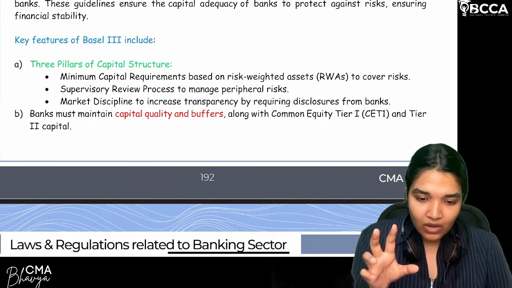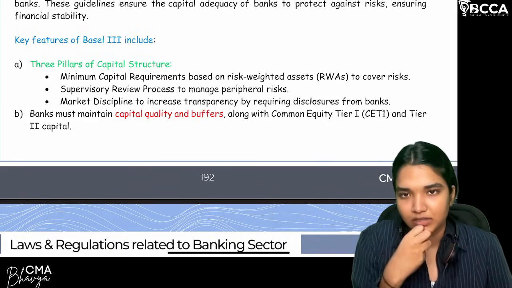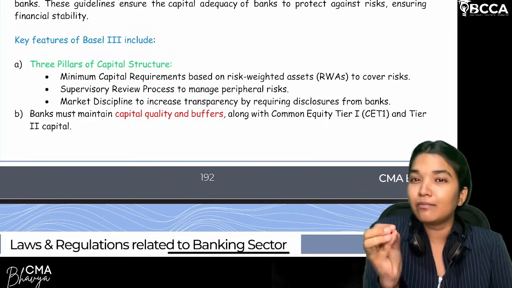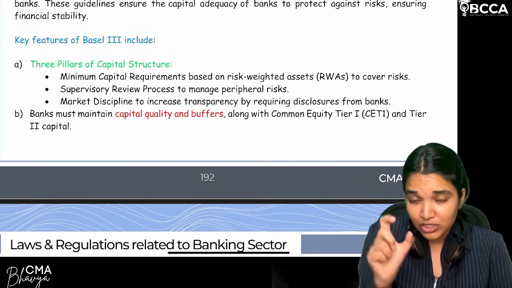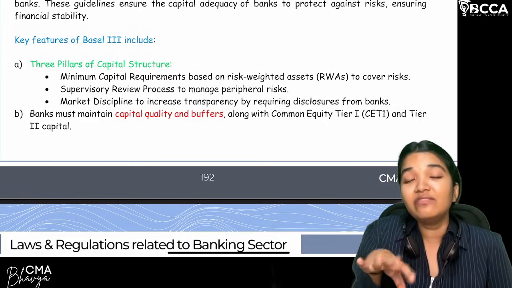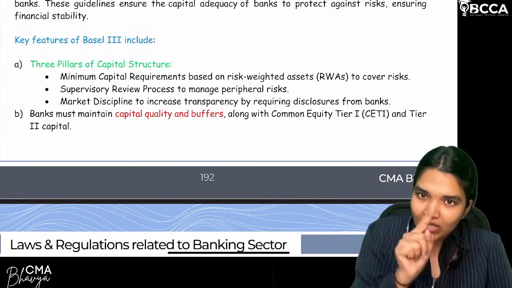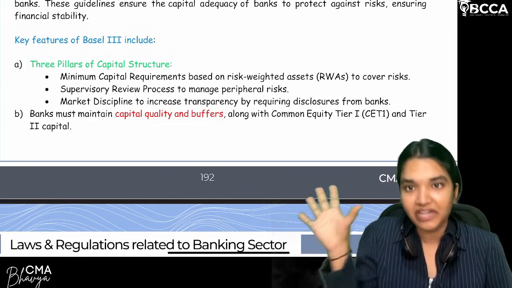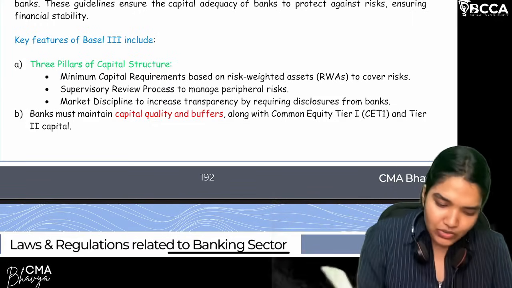Let's say now I have lent a loan to a person, so there is a 20% risk that the person might not pay me back. So if 20% risk is there, how much asset is actually receivable if there is a loss? 80%. So the amount into 80% will be the risk adjusted asset value. Are we clear? So simple.